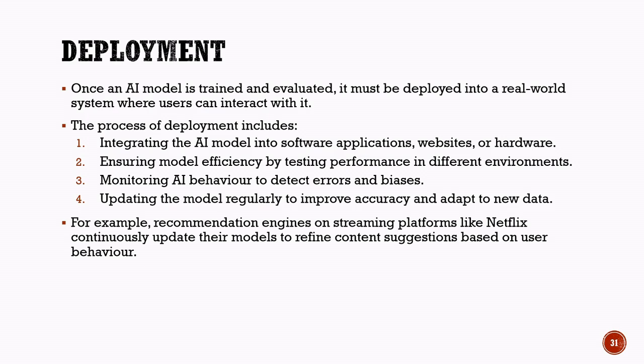For example, streaming platforms like Netflix use AI recommendation systems to suggest movies and shows to users. These recommendation models are continuously updated based on user preferences and viewing behavior. Deployment is an important stage because it allows AI solutions to be used practically and helps deliver real benefits to users and organizations.